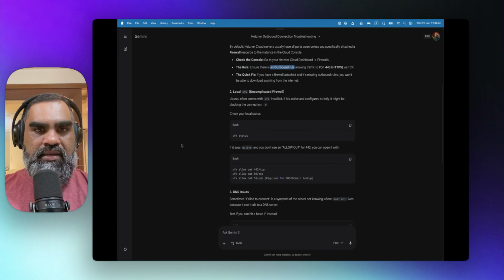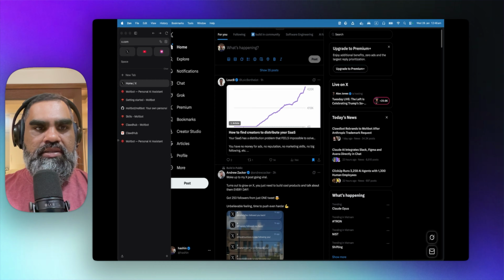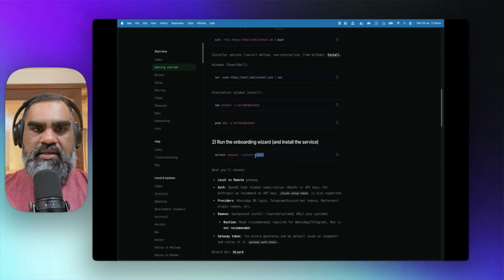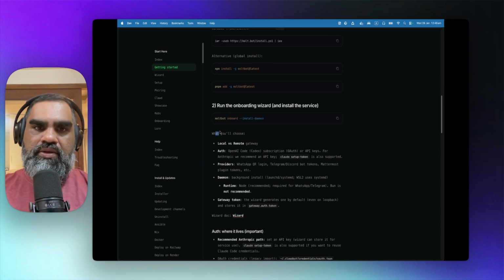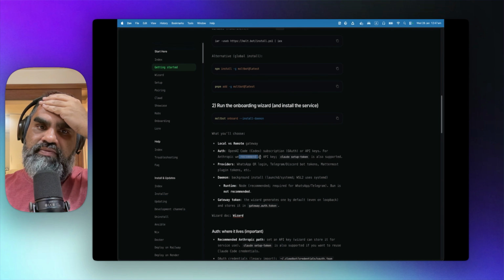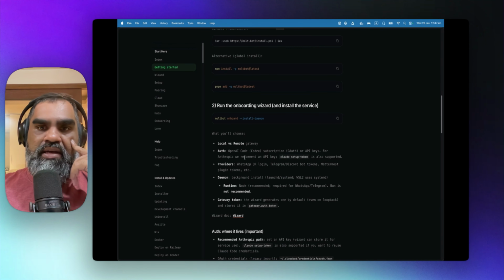While that is running, let's go and check the documentation again. You can also install using Windows PowerShell, run the onboarding wizard. That is the next thing that we have to do. But you will choose local versus remote gateway, OpenAI Codex subscription, or other API keys. Anthropic, we recommend an API key. I'm going to use this so that it actually uses my cloud subscription rather than using an API key. Not really sure why they recommended that though.